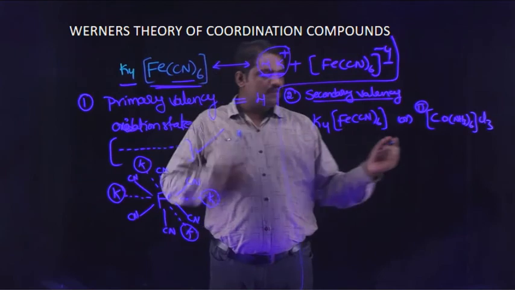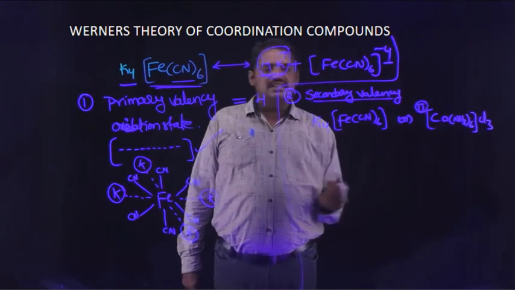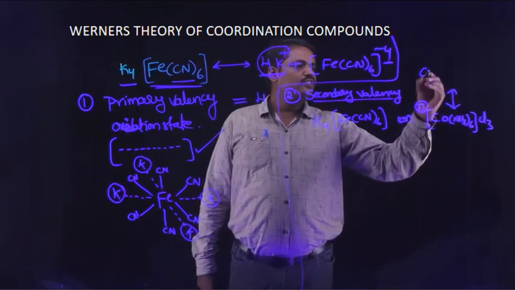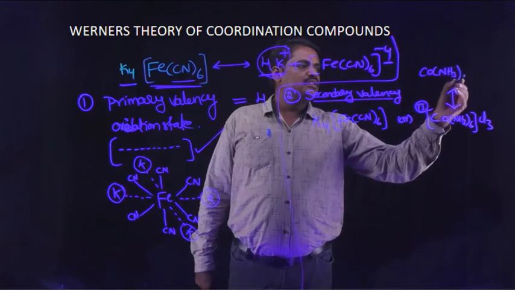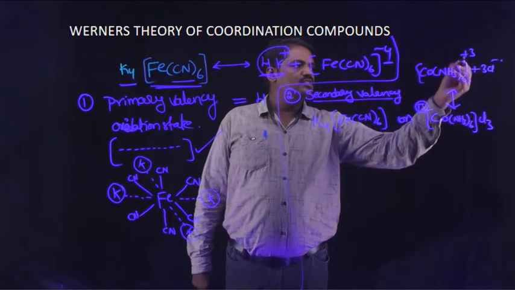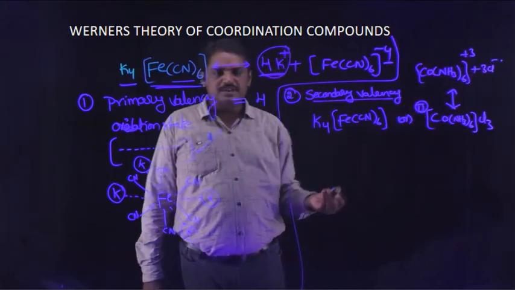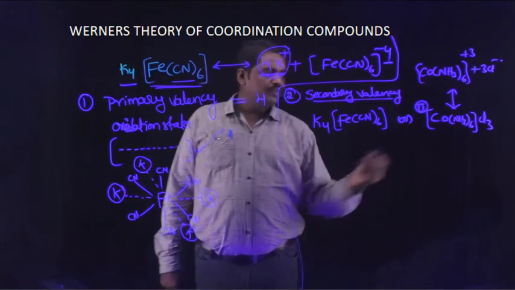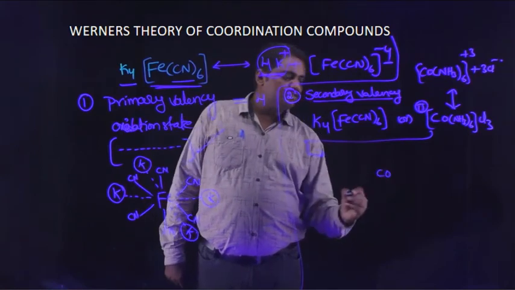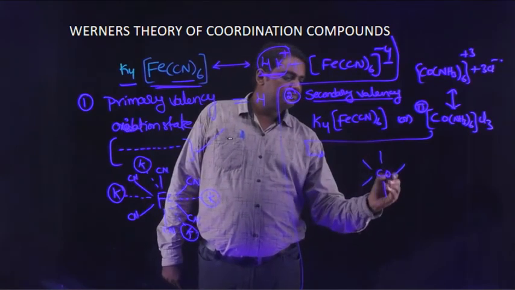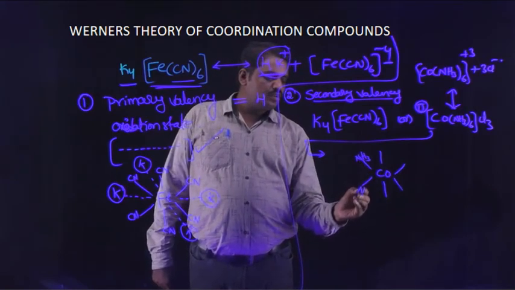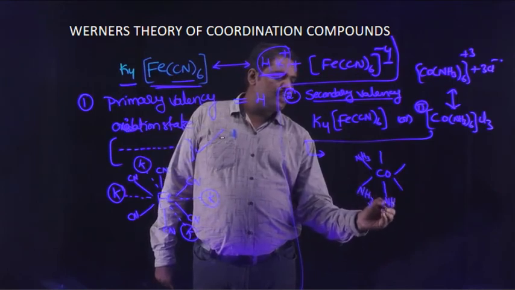In this coordination compound the primary valency is 3, because it dissociates into [Co(NH3)6] 3+ and 3 Cl minus ions. The opposite charge is 3, so the primary valency is 3. In this compound the structure is clearly observed. The central metal atom cobalt is coordinated with 6 ammonia ligands.